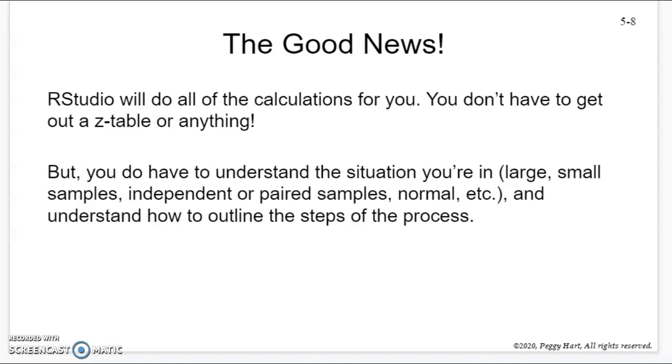Here's the good news. We just did a bunch of calculations. RStudio will do all the calculations for you. You don't have to get out a z-table or anything, but you do have to understand the situation you're in: large, small samples, independent, paired samples, the normality stuff, just like you did in confidence intervals. So all that work you did in confidence intervals is all the same here. And you have to understand how to outline the steps of the process. RStudio doesn't do any interpretation. You've seen what it gives you, it just shoots out a bunch of numbers at you.